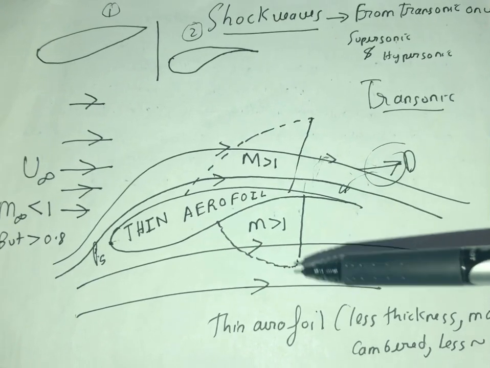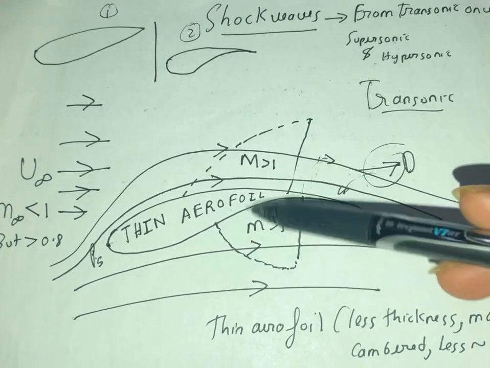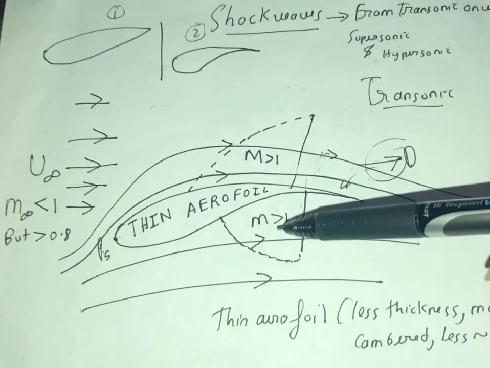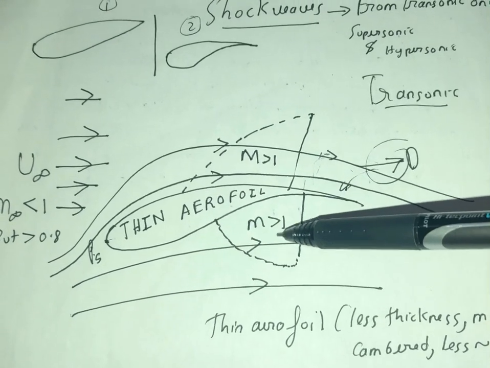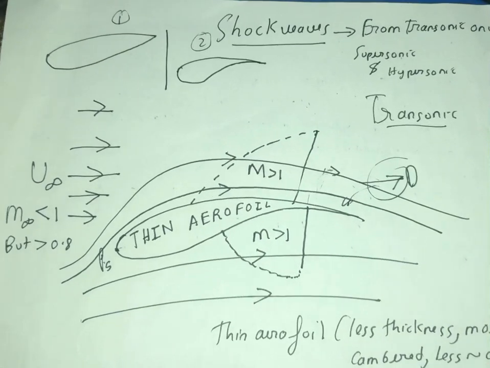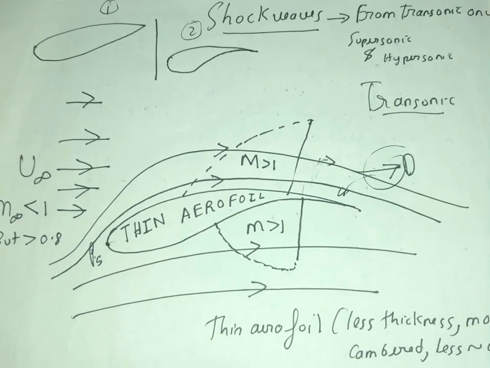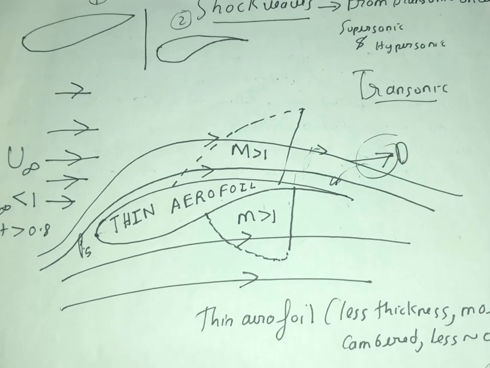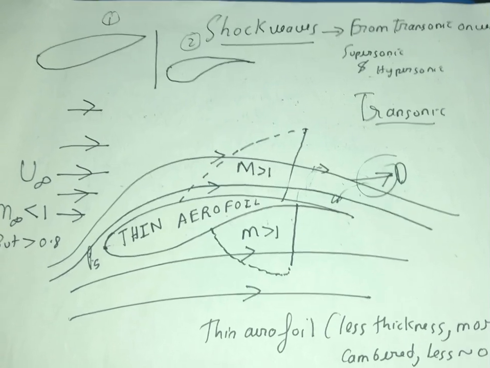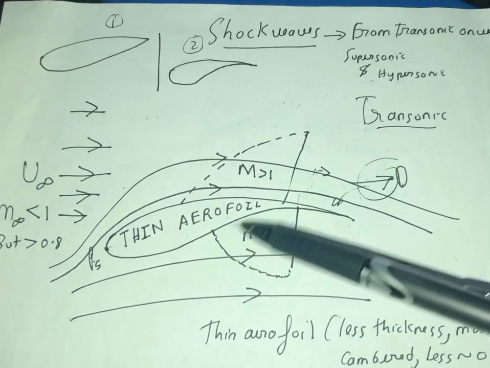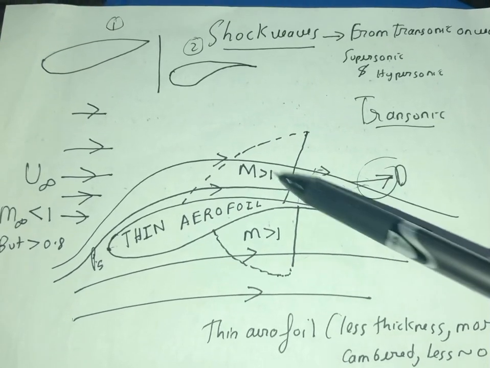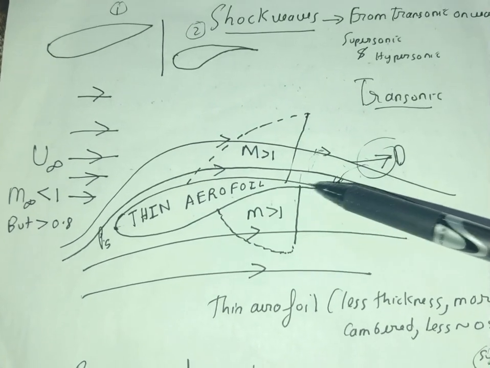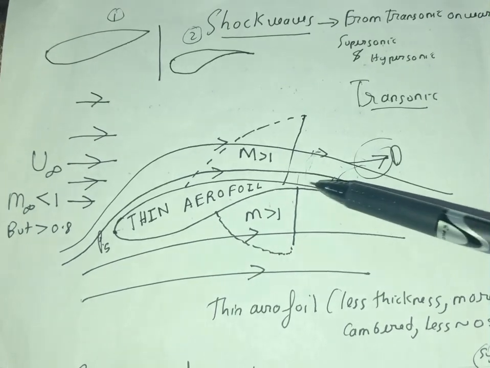It never happens that velocity increases when shock waves occur, or that the Mach number increases when shock waves occur. That is completely nonsensical for aerospace applications. It is not always the case that the Mach number should be greater than 1. It can be less than 1 as well in this region, because the slope here gets straightened or linear.